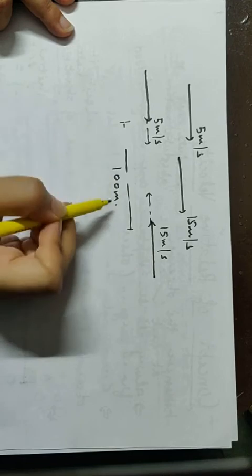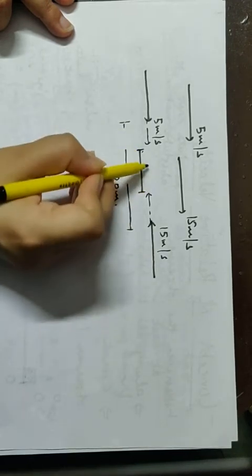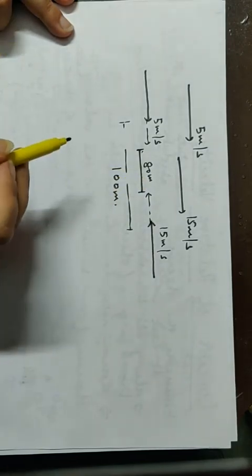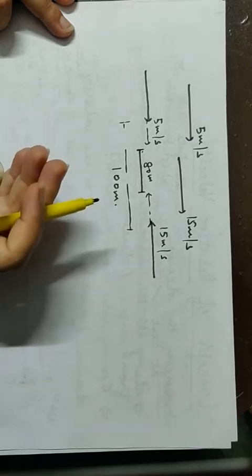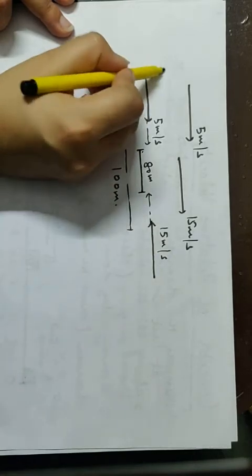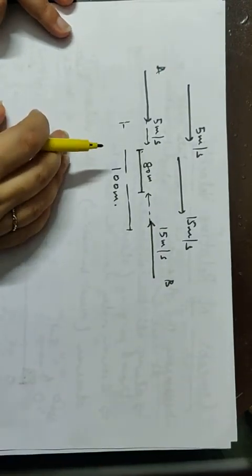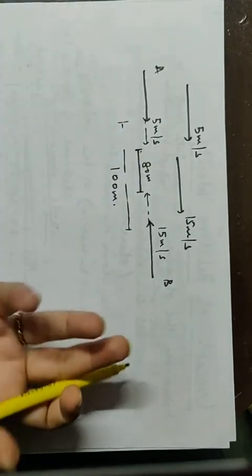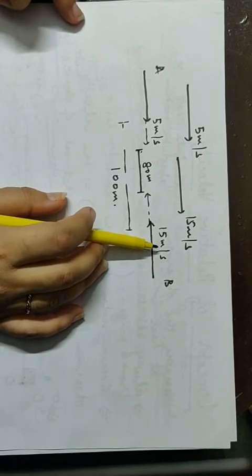So 20 of the 100 meters distance will be subtracted. What will be the final distance between them? 80 meters. Distance is reducing by an amount 20. So what will be the net velocity? Velocity of A with respect to B or velocity of B with respect to A? They will be 20, because both are chasing each other and chase has become easier. So velocity is more. So the relative velocity will be their sum.